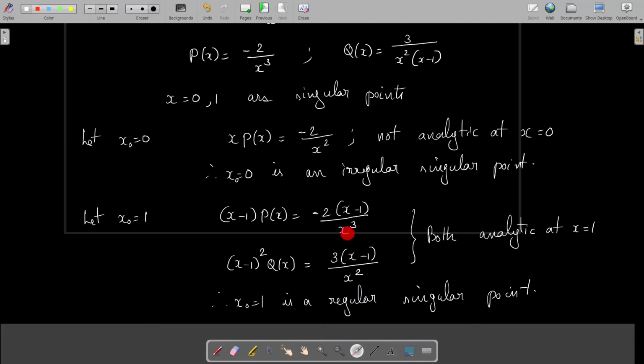And you see that both these functions are analytic at x equal to 1. When we put x equal to 1, the denominator becomes 1. There is no problem. The numerator is only a polynomial function. So these functions are analytic. So since x minus 1 into p of x and x minus 1 whole square into q of x are both analytic at x equal to 1, we conclude that x naught equal to 1 is a regular singular point.